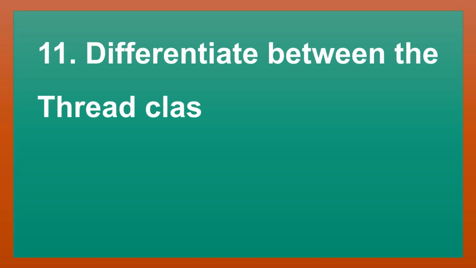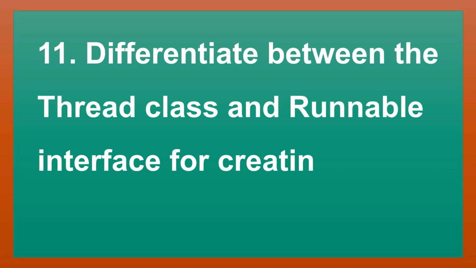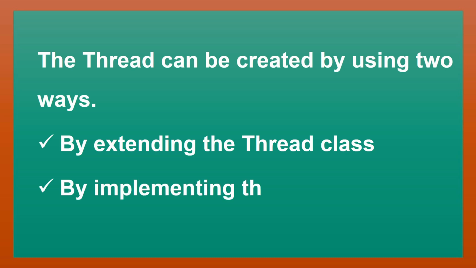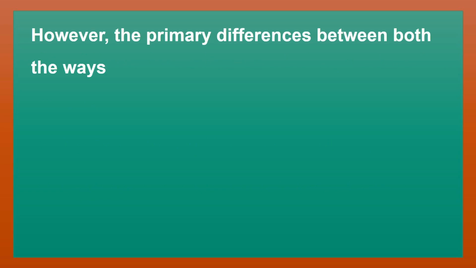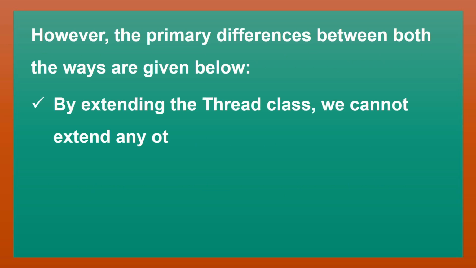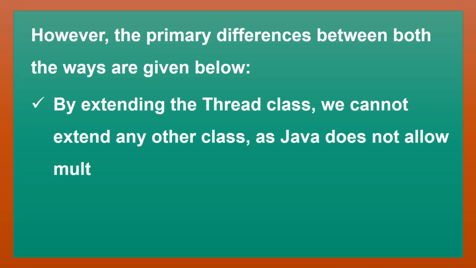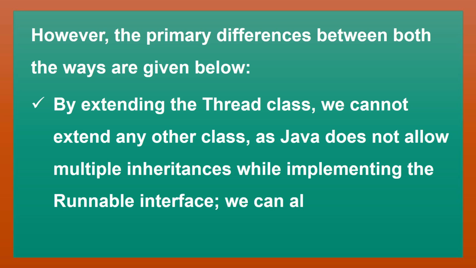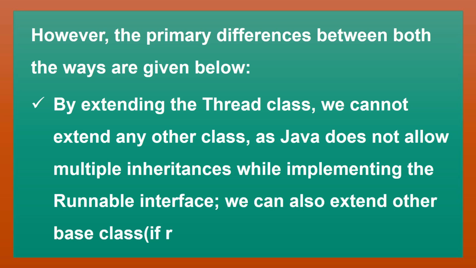Differentiate between the Thread class and the Runnable interface for creating a thread. A thread can be created in two ways: by extending the Thread class, or by implementing the Runnable interface. However, the primary differences between both ways are given below. By extending the Thread class, we cannot extend any other class, as Java does not allow multiple inheritance, while by implementing the Runnable interface, we can also extend another base class if required.